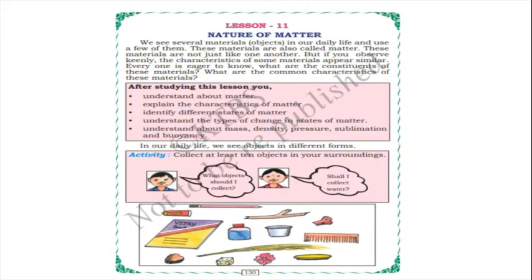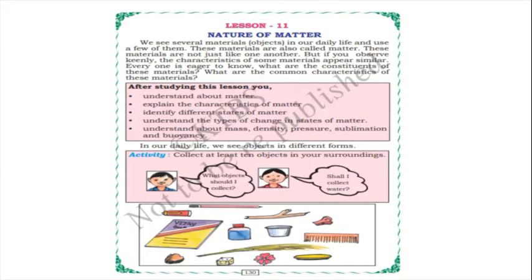After studying this lesson, children, you can understand about matter and explain the characteristics of matter, identify different states of matter, understand the types of change in states of matter, and understand about mass, density, pressure, sublimation and buoyancy. So these are the things we are going to learn from this lesson.